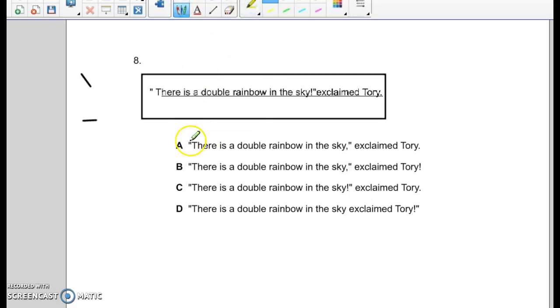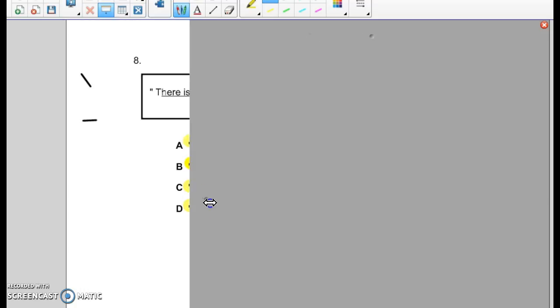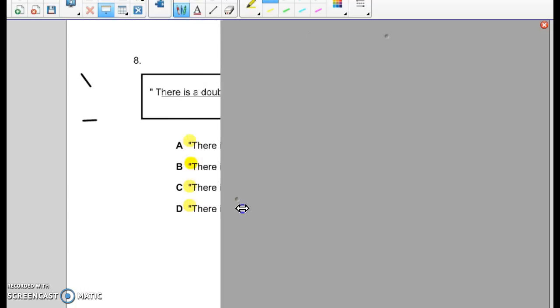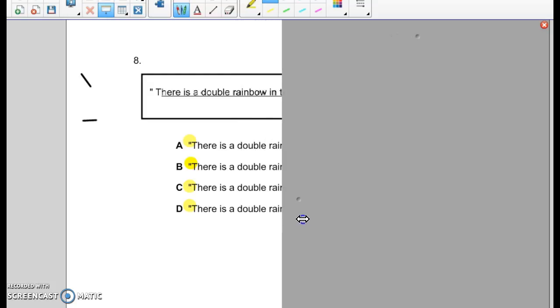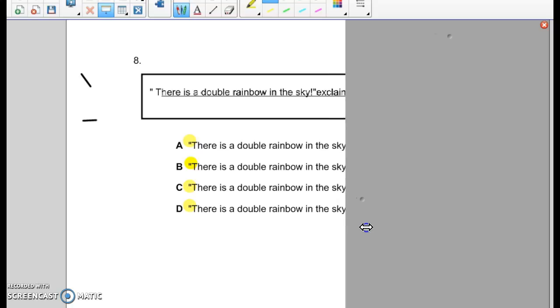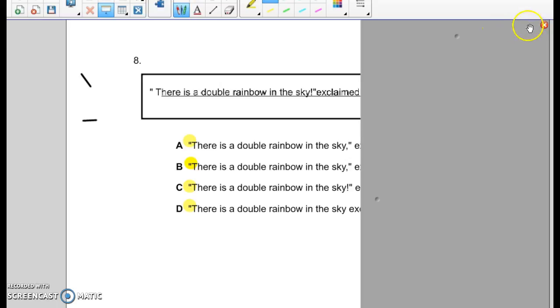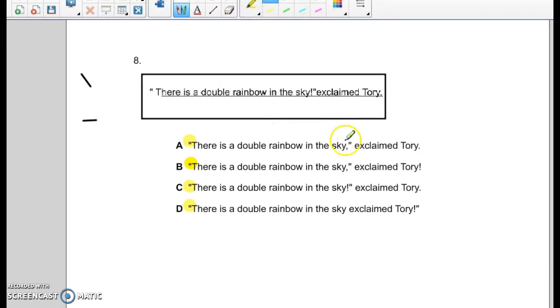Picture that screen that I had before. Okay, that's not different. That's all the same. The capital letters are the same. There is a double, let's see where the first difference is. There is a double rainbow in the, everything is the same. Oh, there you go. There's something different. All right, so we have a comma, comma, exclamation point, nothing.